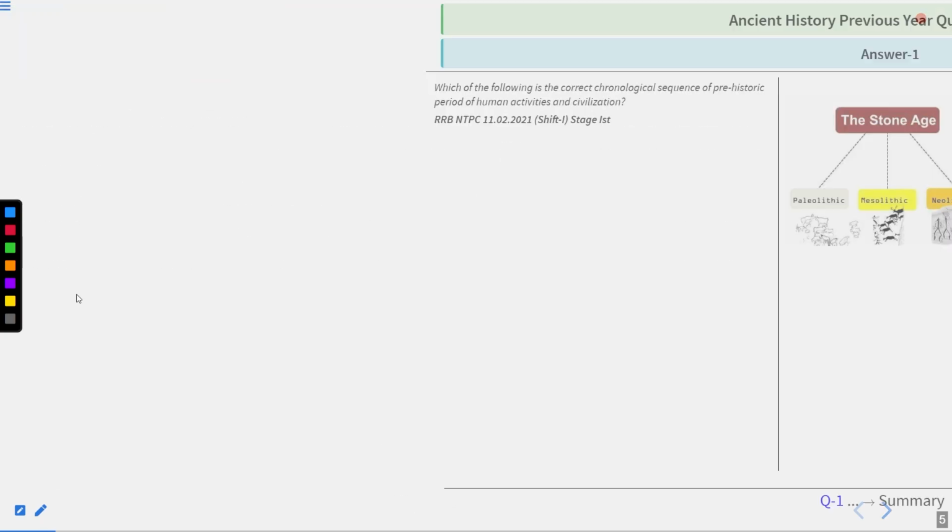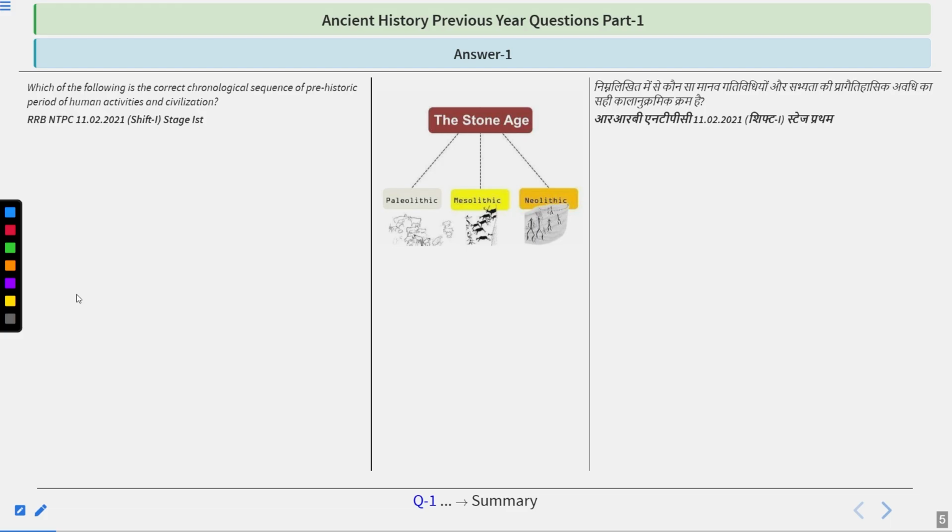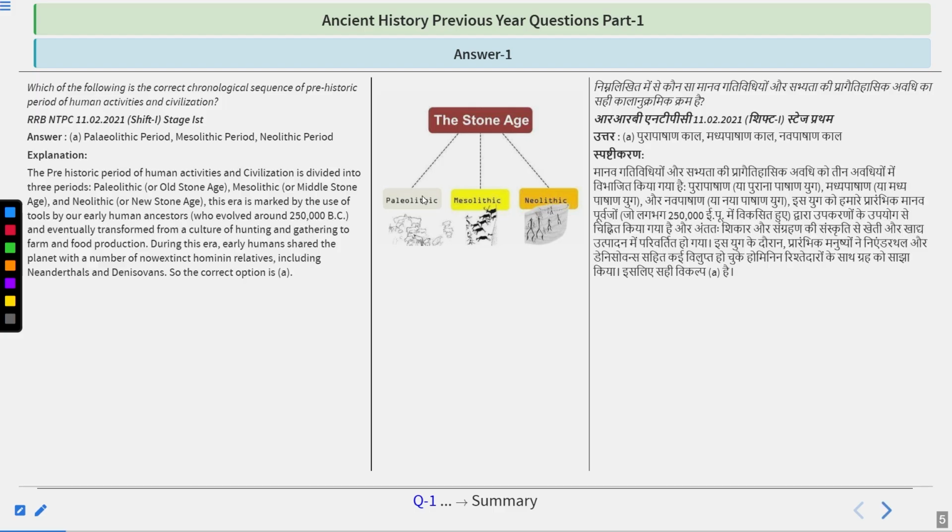Okay, so the answer of this question particularly is option A, that is Paleolithic period, Mesolithic period, and Neolithic period. Here you can see in this image that the Stone Age is further divided into three parts: Paleolithic, Mesolithic, and Neolithic. It depends upon the type of things they are searching and the way of living that they are having over the period of time. So let's understand what exactly the meaning is.